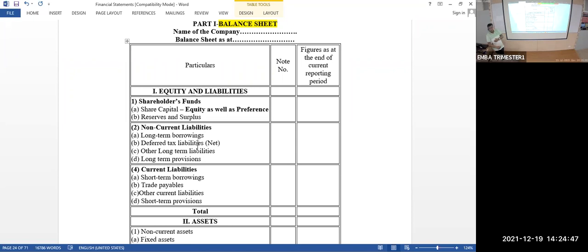Though you are having notes for reserve and surplus separately, you should take both together and write it here, reserves and surplus. I explain again, reserves and surplus are nothing but the undistributed part of the profit. Next, how to calculate?